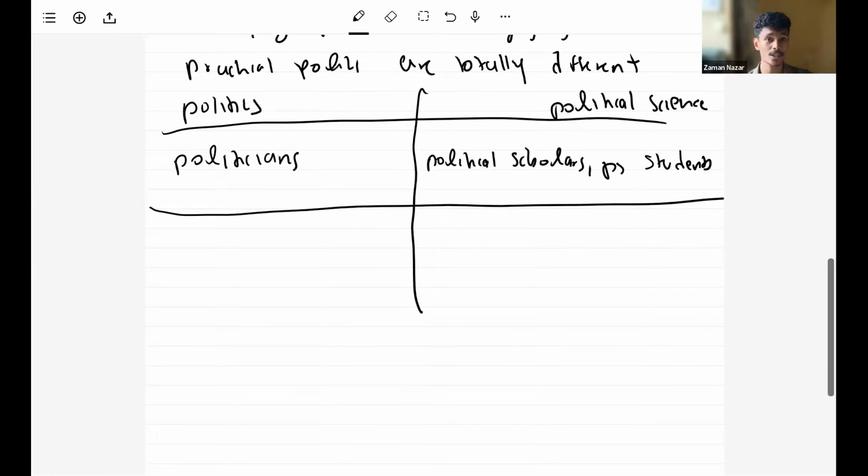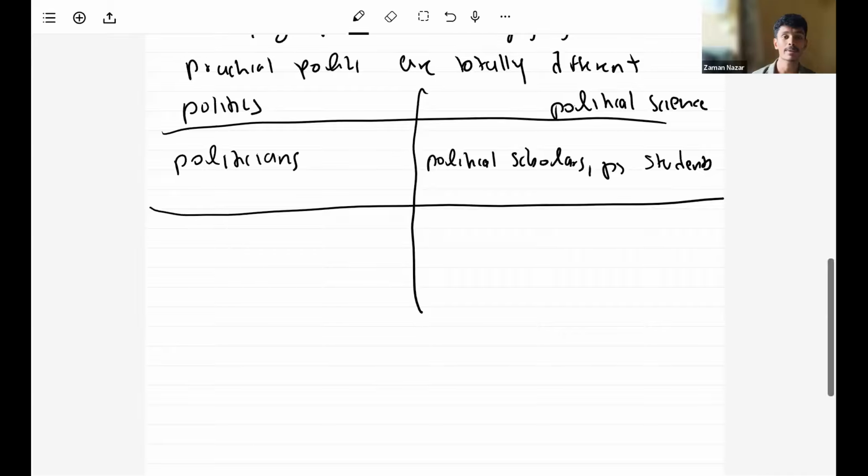In politics, politicians engage. So, for example, our president, our prime minister, our members of parliament, our ministers, all of them are politicians, right? They are not political science students or whatever. So in practical politics, politicians are the people who engage. In political science, on the other hand, people like you and me, political science students, scholars, philosophers, political scientists, are engaged in the study of politics, right?